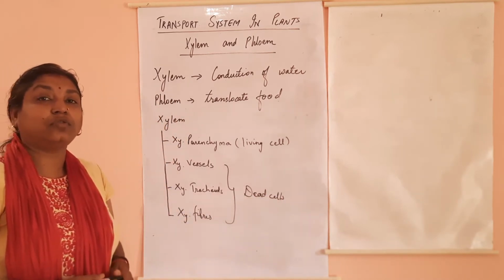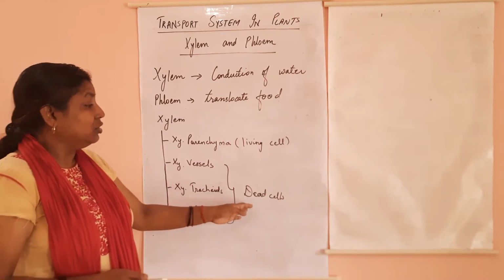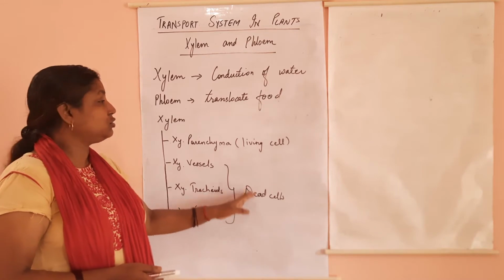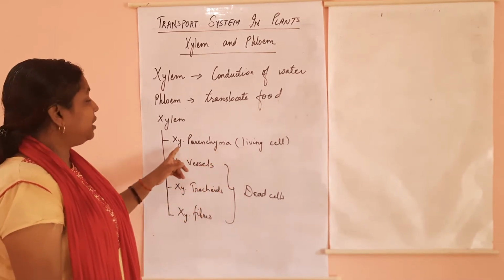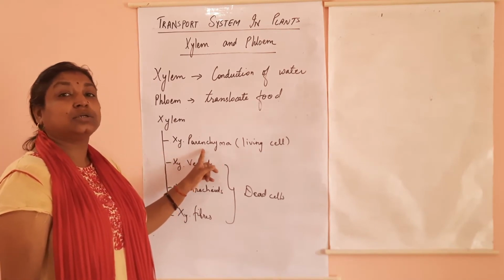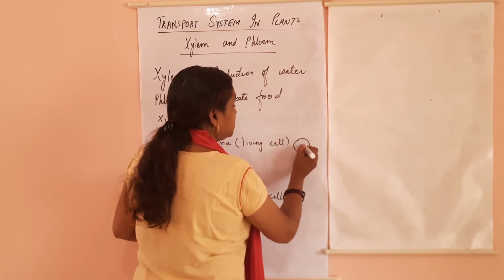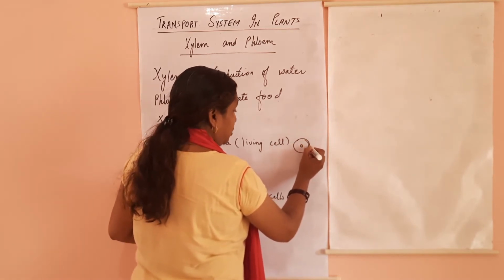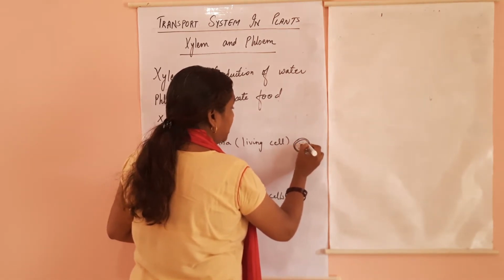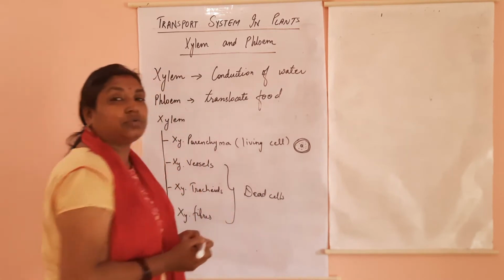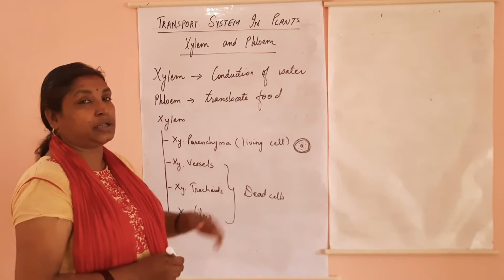That is, they are made up of sclerenchymatous tissue. All this you have studied last year in class 7. So, these are your sclerenchymatous tissue, whereas parenchyma is a living cell made up of parenchymatous tissue. The main function of xylem parenchyma is storage. Since it is a living tissue, it will have a nucleus, a cell wall, and a cell membrane filled with cytoplasm and cell organelles. So this is your xylem parenchyma.